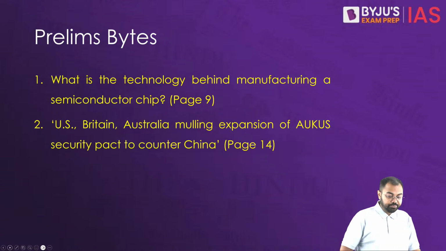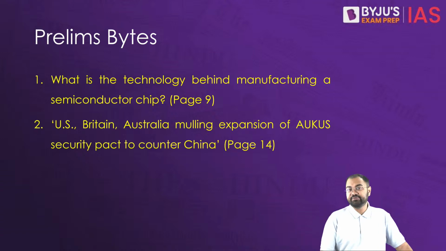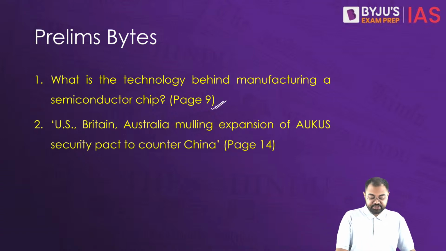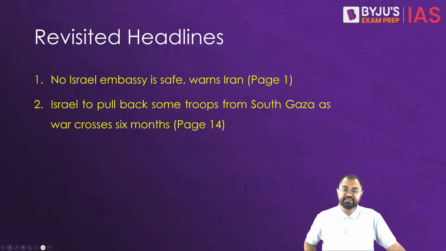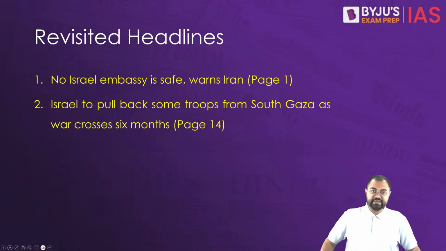And then after that, for prelims, we have 2 articles that we are going to discuss, one on semiconductor chips and then one on AUKUS, and we'll discuss these with regards to your prelims. And then there are these 2 headlines or revisited headlines that we have in today's newspaper.